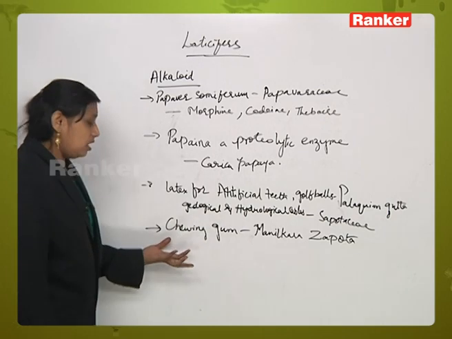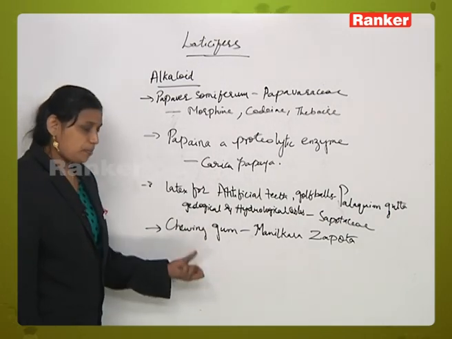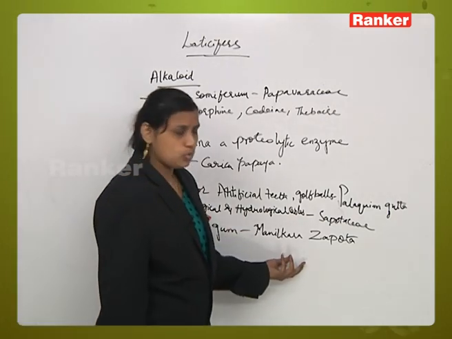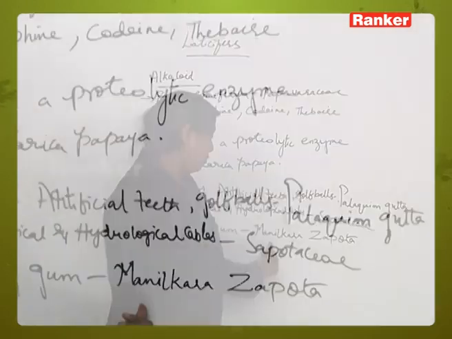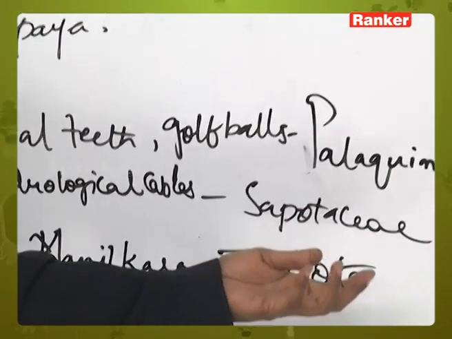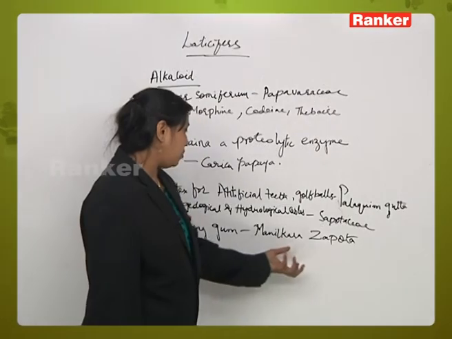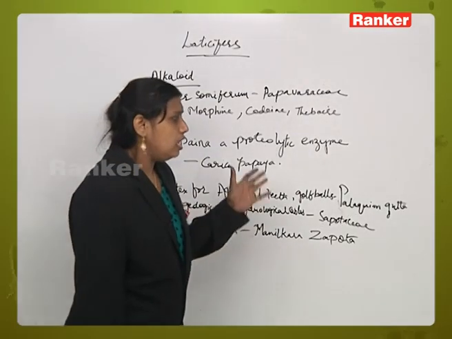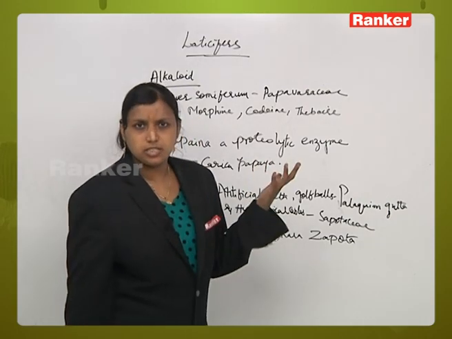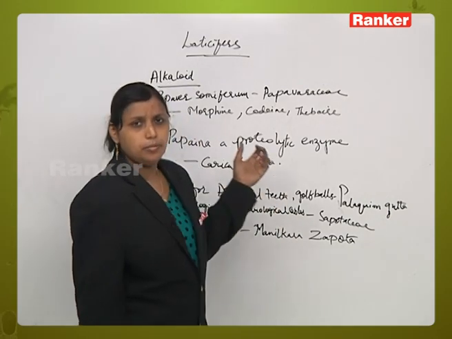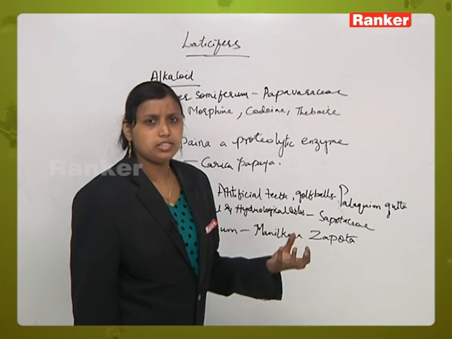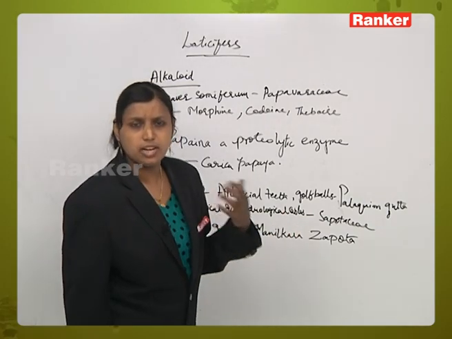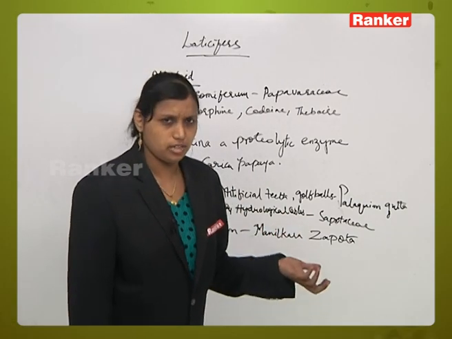Now again, what is the scientific name of the plant used to prepare chewing gums? It is Manilkara zapota, the plant whose latex is used for the preparation of chewing gums, which we normally go on chewing in our mouth. These are the different types of latex which are used for the preparation of alkaloids or other substances, which are unnecessary in the plant body and are excreted out.